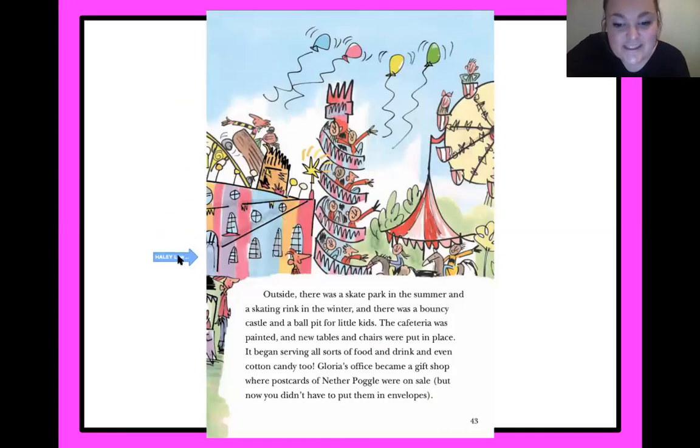Outside, there was a skate park in the summer and a skating rink in the winter, and there was a bouncy castle and a ball pit for little kids. The cafeteria was painted, and new tables and chairs were put in place. It began serving all sorts of food and drink, and even cotton candy, too. Gloria's office became a gift shop where postcards of Nether Poggle were on sale, but now you didn't have to put them in an envelope.